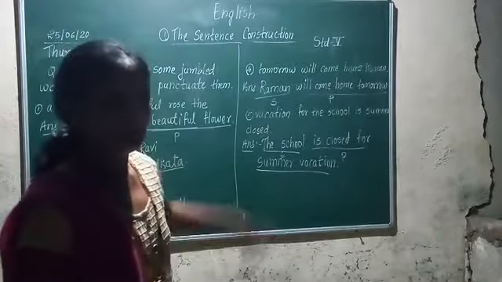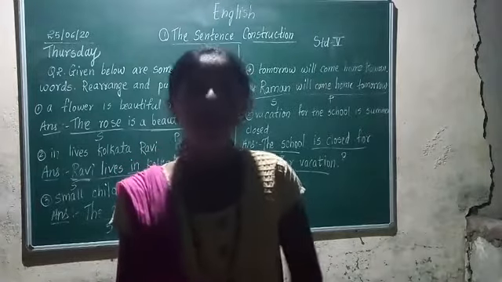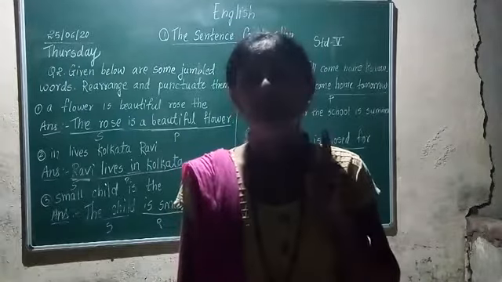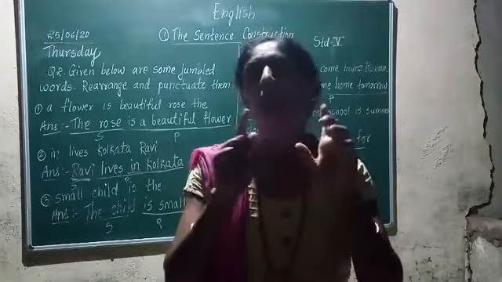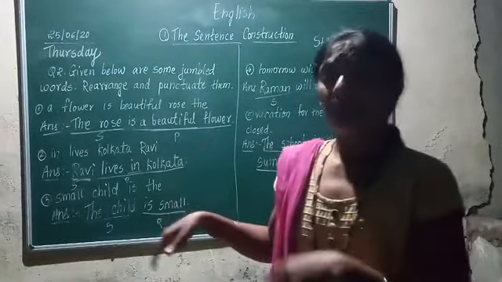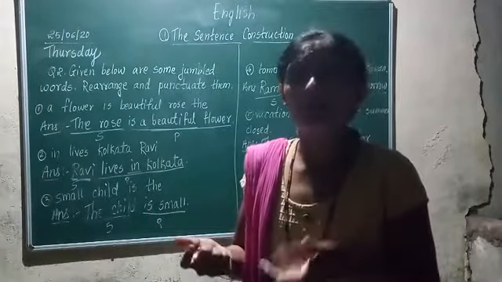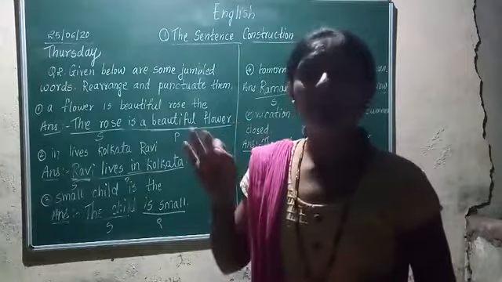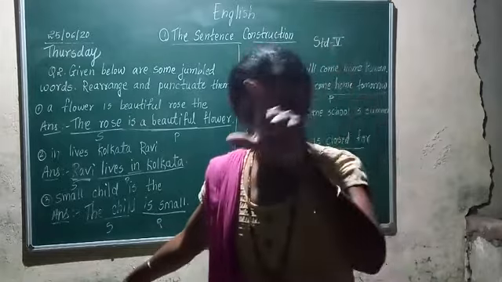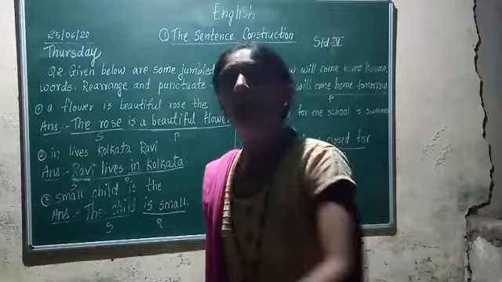Now what you have to do: I will send you a photo of these 5 sentences. Please write down these 5 sentences in your English grammar notebook. When I am sending you the photo of questions, please don't ask from where we will write down those sentences, we don't have a grammar book. I know you don't have a grammar book, so I am sending you a photo of the textbook pages. And from those photos, you have to write down the sentences in your grammar notebook.